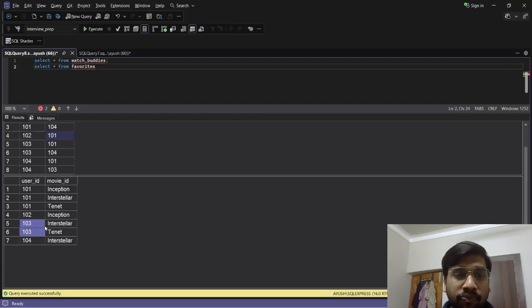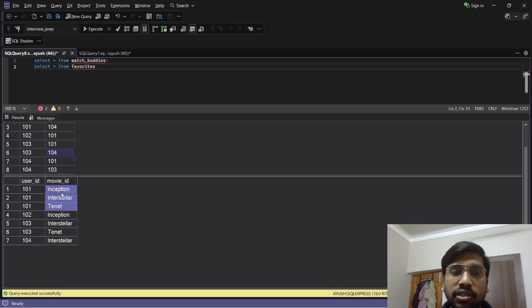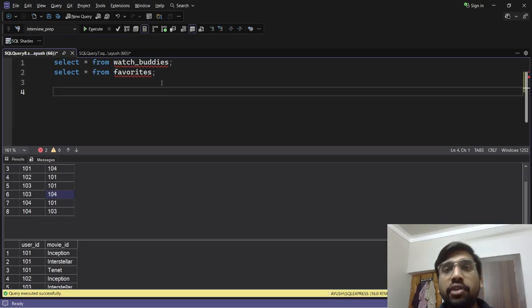Okay, let's take another example. Let's take 103. 103 has buddies 101 and 104. Now 101 likes all the three movies, Inception, Interstellar and Tenet, and 104 likes Interstellar, but 103 likes only Interstellar and Tenet. So since the buddy of 103, which is 101, also likes Inception but 103 doesn't like it, we can recommend the movie Inception to user ID 103, and similarly for 104 we can recommend Inception and Tenet to 104.